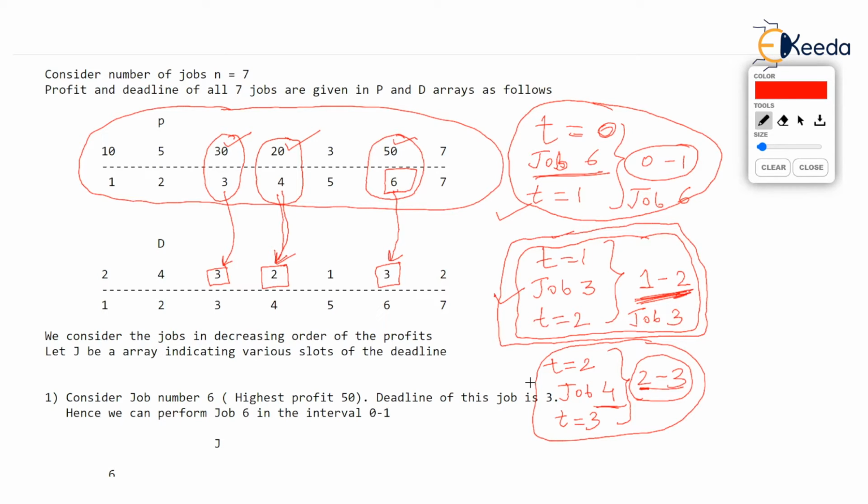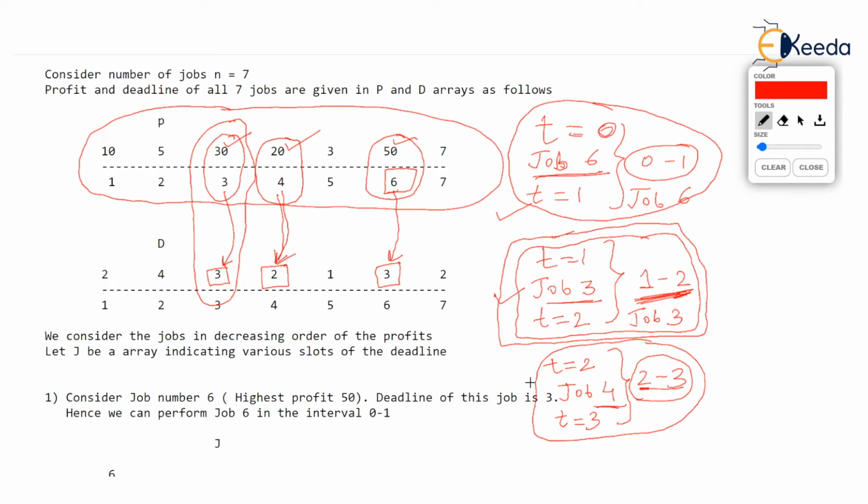What we can do is we can ask job 3 to perform between 2 to 3. Third job has a deadline 3. So we can ask job 3 just to wait for one more time interval. It can be done between 2 to 3, then we won't be violating the deadline of job 3 at all.